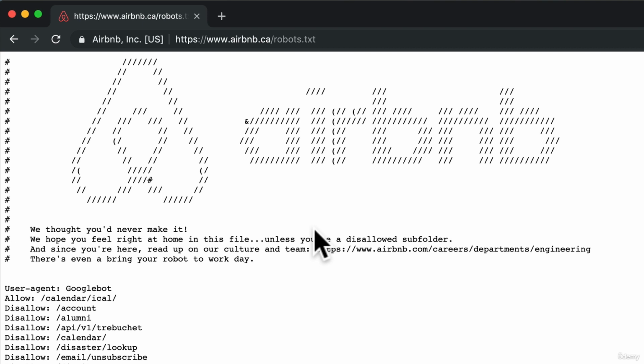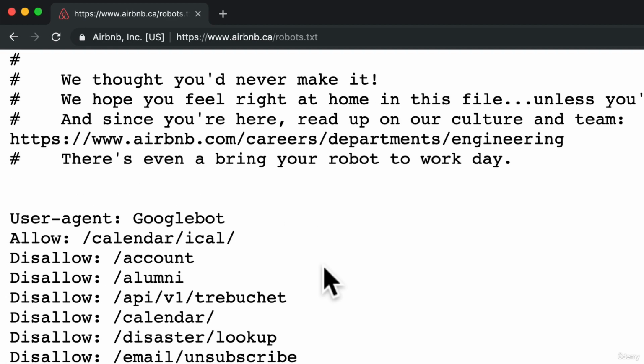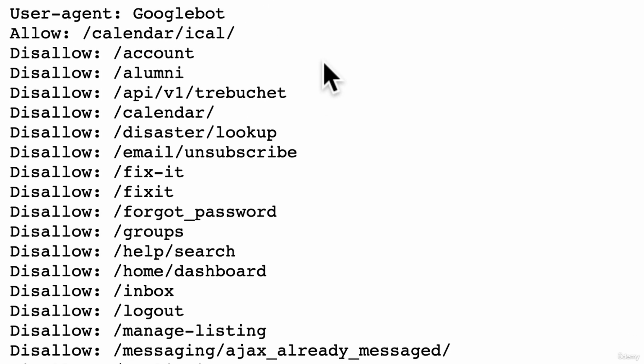Does it mean that they'll prevent us if we break the rules? No, they can't really prevent us. But this is a gray area where you want to be ethical here and only scrape the data that a website allows you. So if we look at robots.txt, you see here that Airbnb has created a text file that tells us what you can and can't scrape.